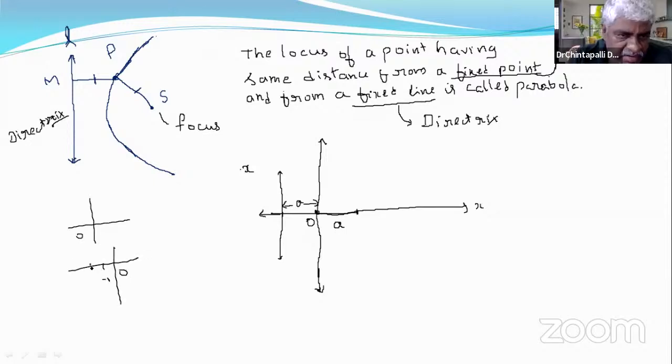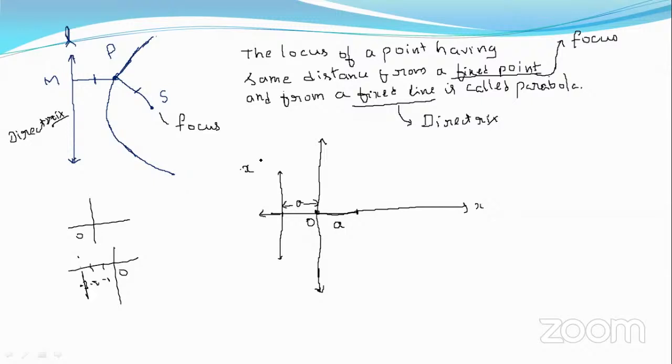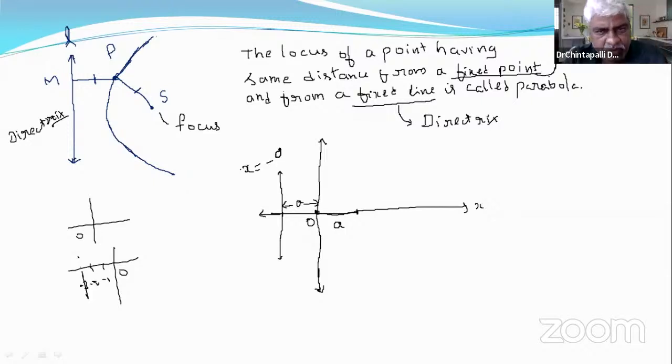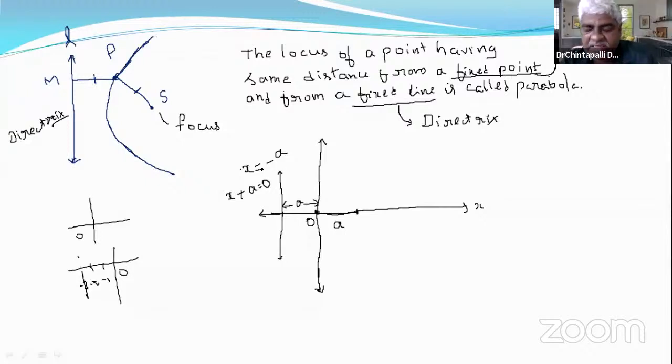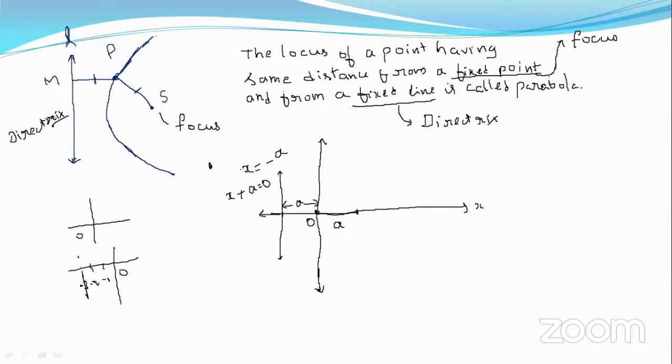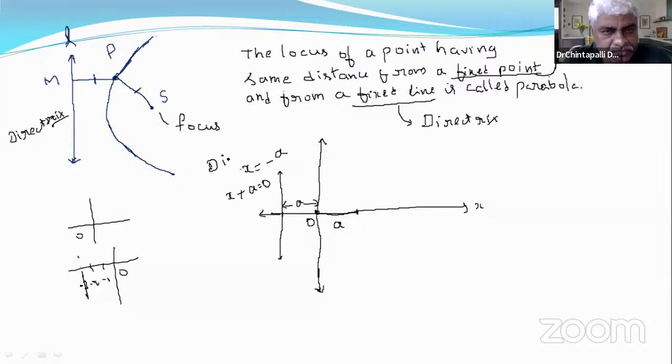0, -1, -2, -3, and so on. So it is the left side of the origin on the x-axis, like x equals -3. So x is equal to minus A, or x plus A is equal to 0. The equation of this line, that is, the equation of the directrix, is x plus A is equal to 0.